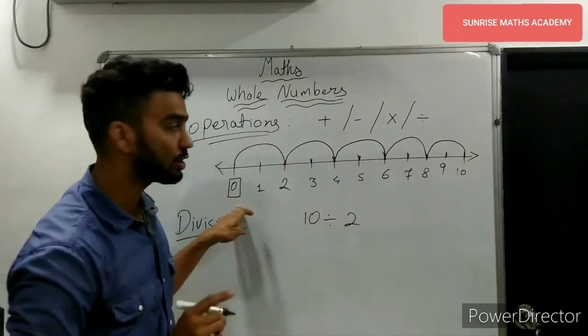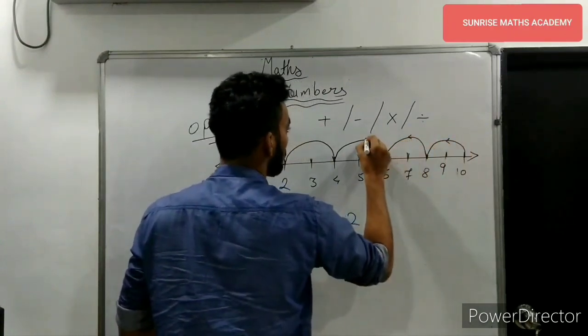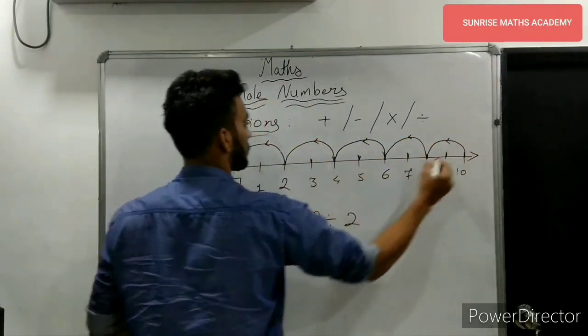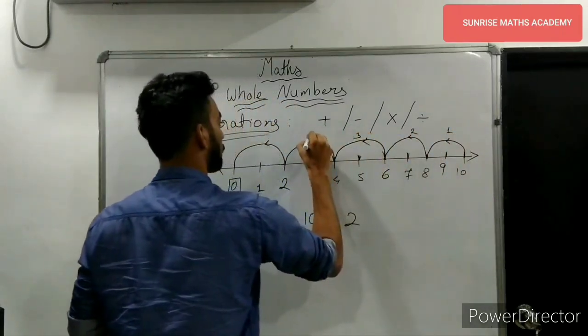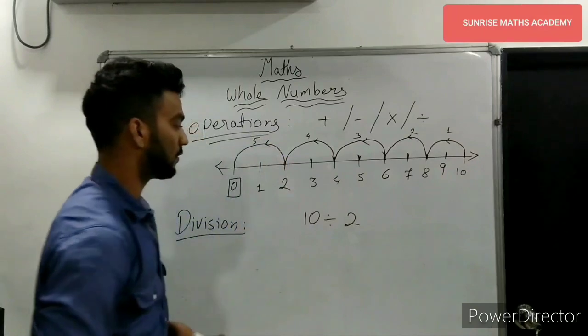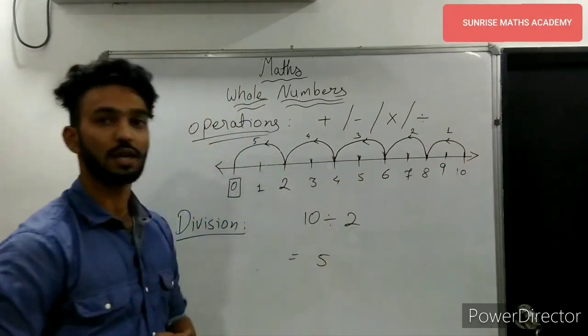But your answer is not 0. Your answer is how many jumps you have taken. Count the jumps: 1, 2, 3, 4 and 5. You have taken 5 jumps. That's your answer. 10 divided by 2 is 5.